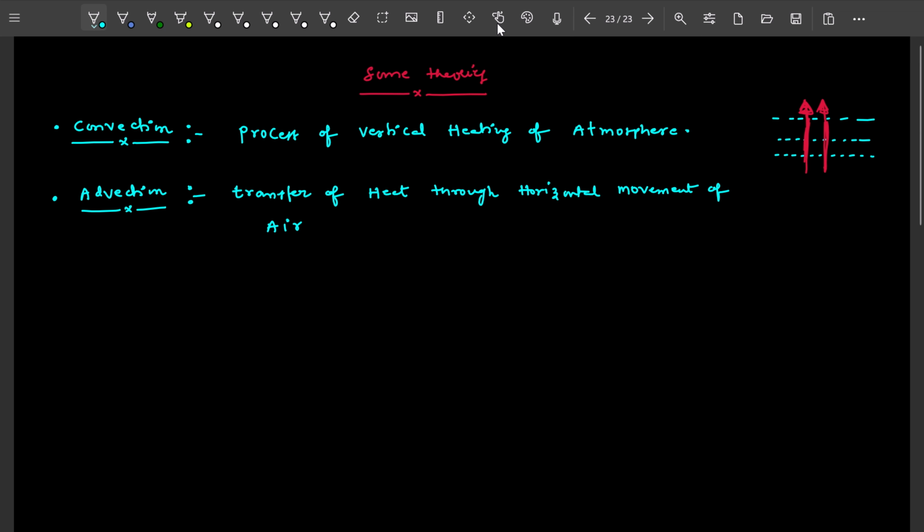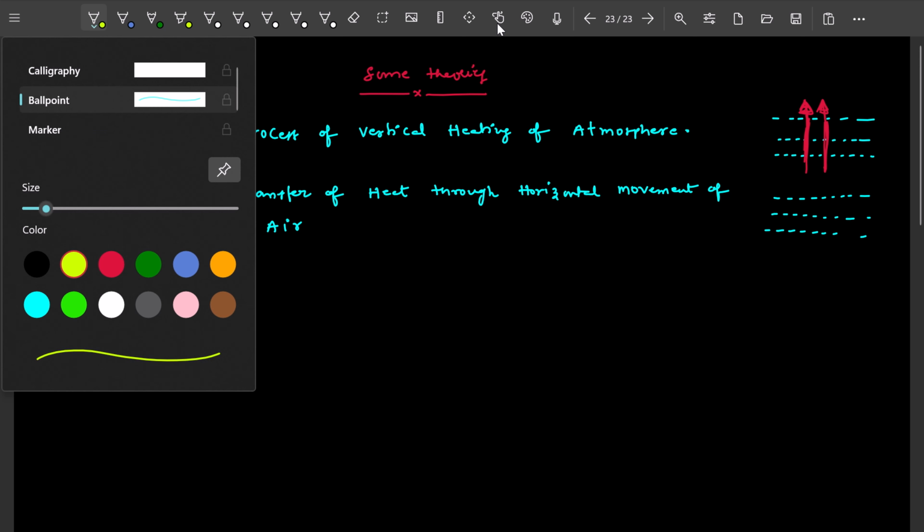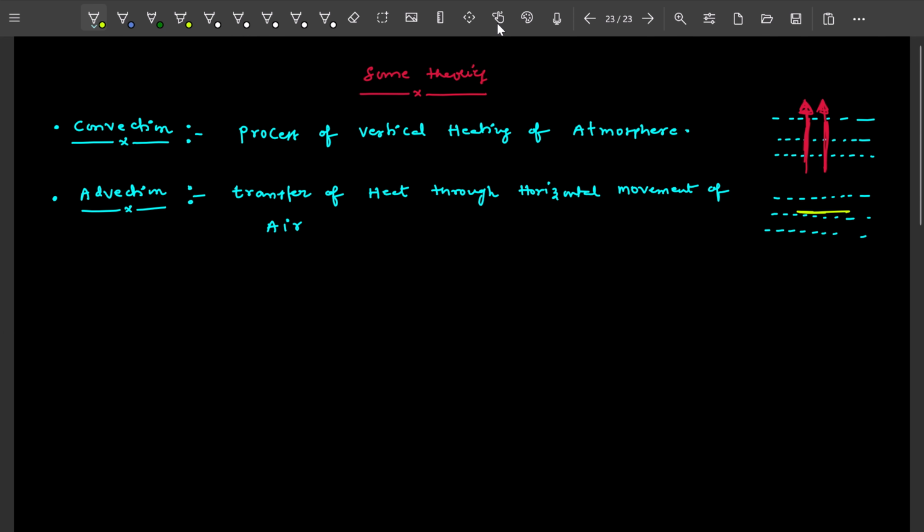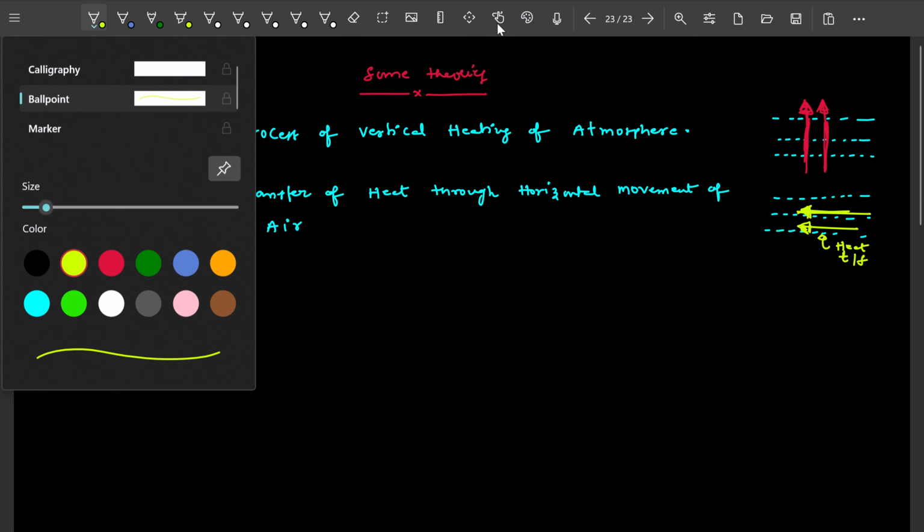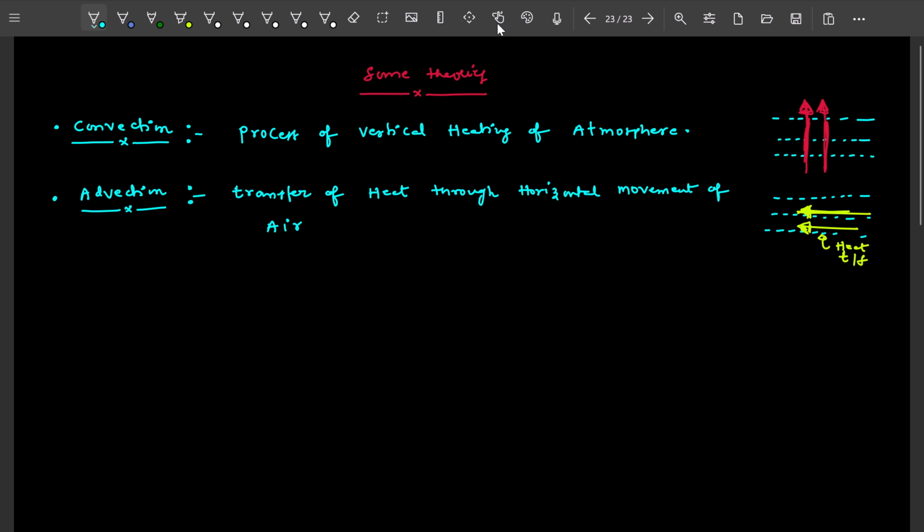If it is an atmosphere like this, then advection means this horizontal movement of air. This is called advection. In this way the heat is transferred in the horizontal direction. It is called advection. What is the next one?